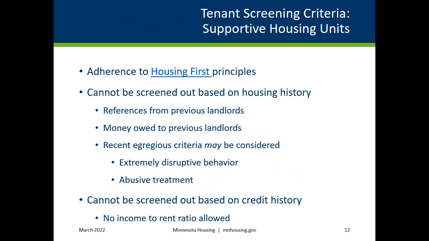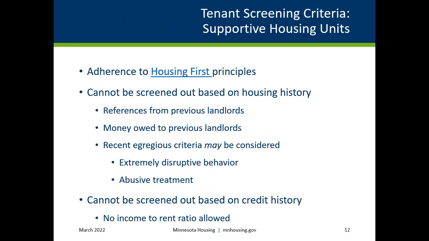Housing history. Additionally, applicants for supportive housing units and properties financed by Minnesota Housing cannot be screened out based on housing history. While owners' agents can review rental history, they cannot screen out prospective supportive housing tenants based on references from previous landlords and money owed to previous landlords. However, recent egregious activity, including abusive treatment of staff or residents, or other extremely disruptive behavior may be considered.